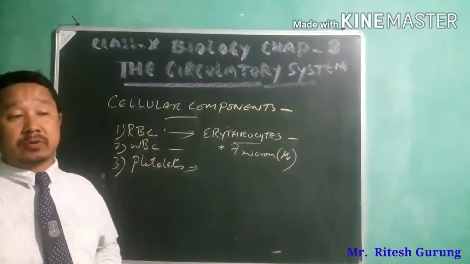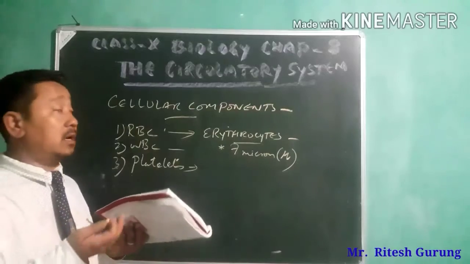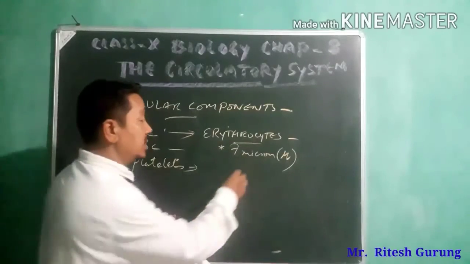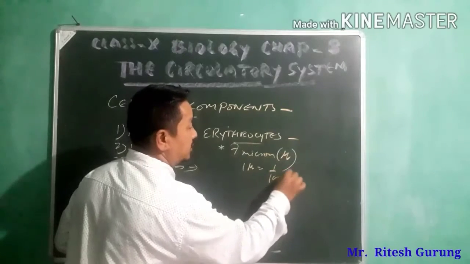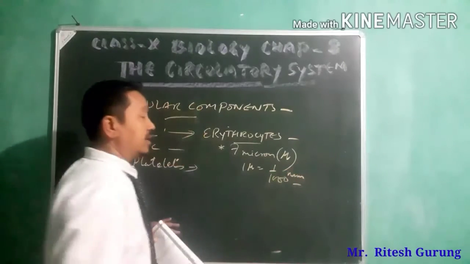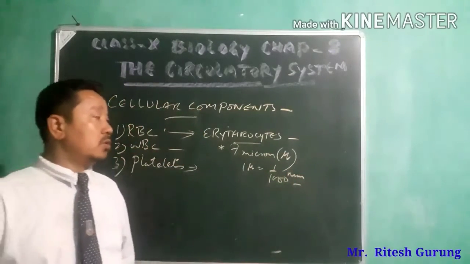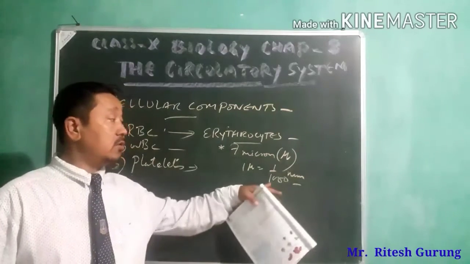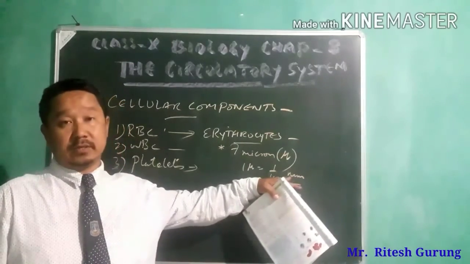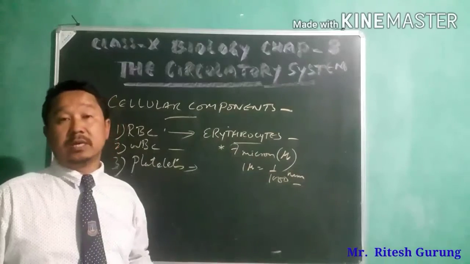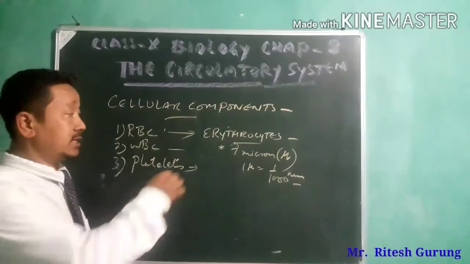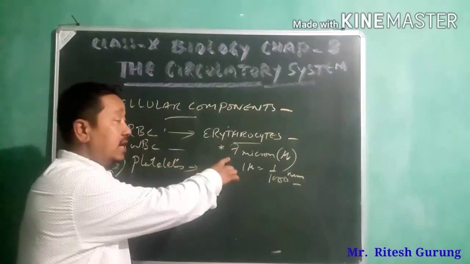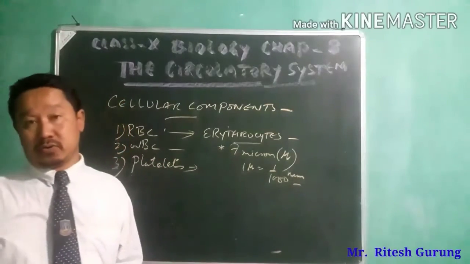So what is a micron? What is the relation of micron with millimeter? 1 micron equals 1 upon 1000 millimeter, sorry, not 100, 1000 millimeter. 1 upon 1000 millimeter is equal to 1 micron. That small, that minute it is. Diameter wise it is 7 micron.